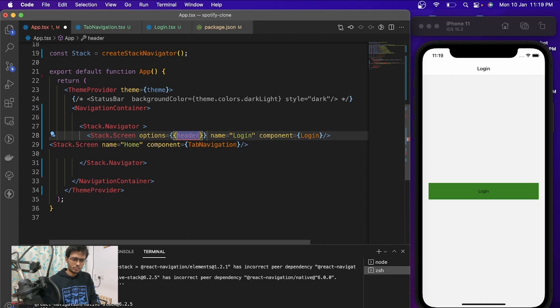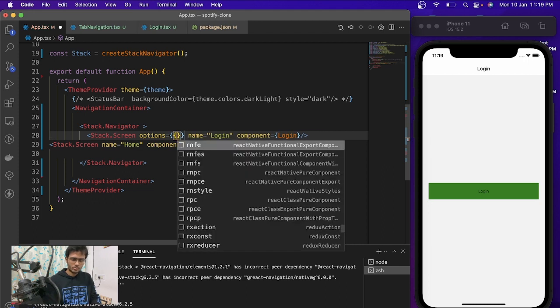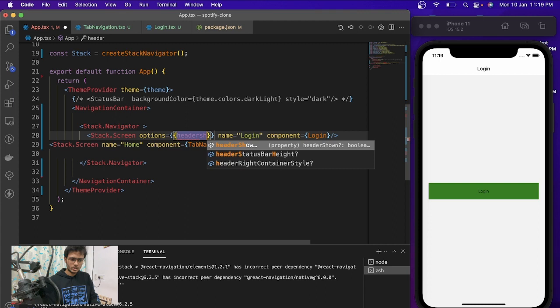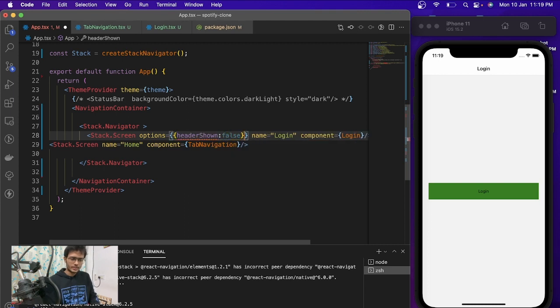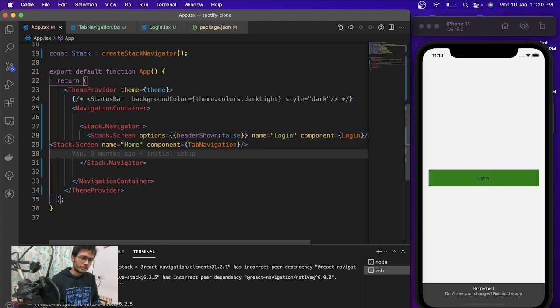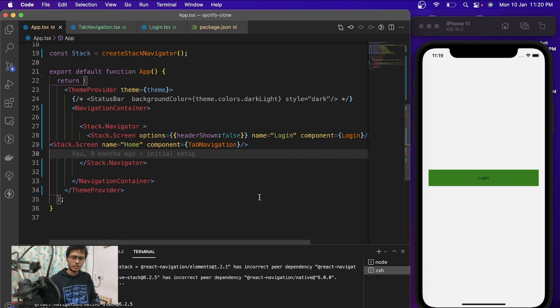Header, so false. This will just remove the header, so yeah, you will have to see the login screen only.